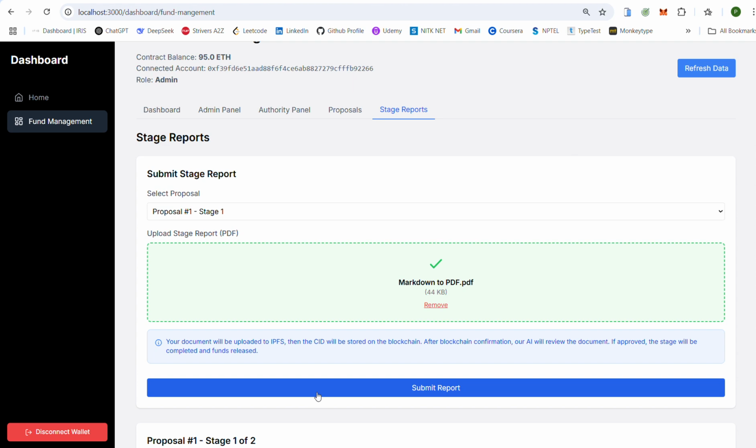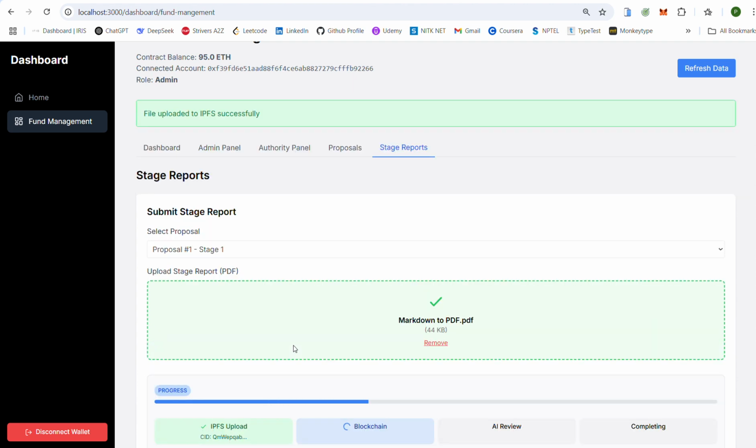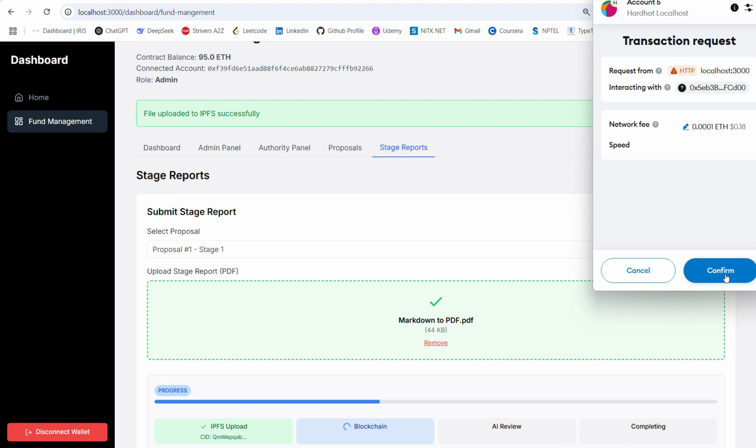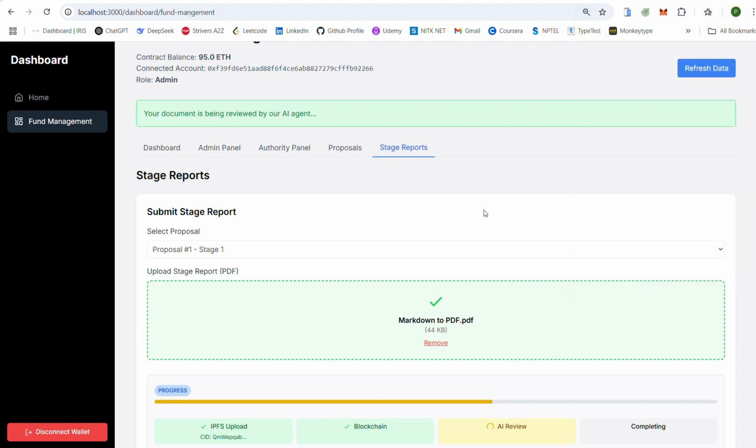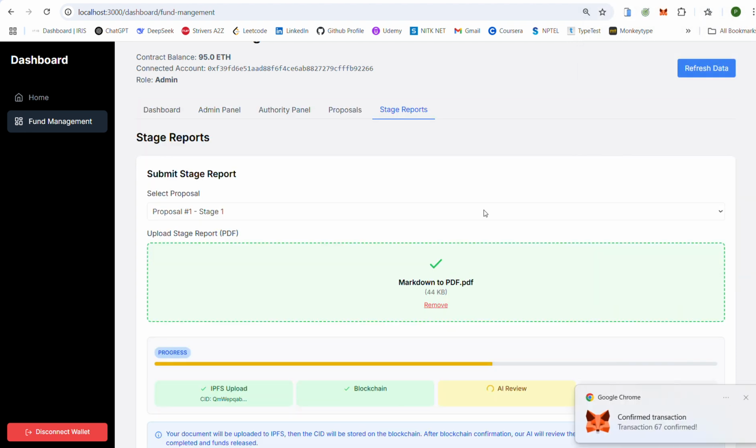So he submits this and this report is stored on IPFS, and this goes for AI verification at the backend. This will take a minute or two. By that time, I will tell you about our backend architecture.